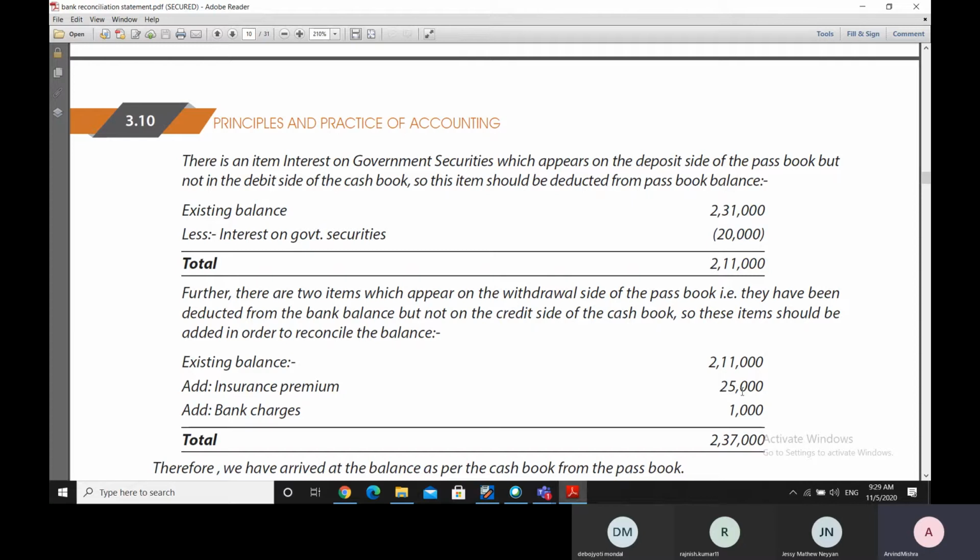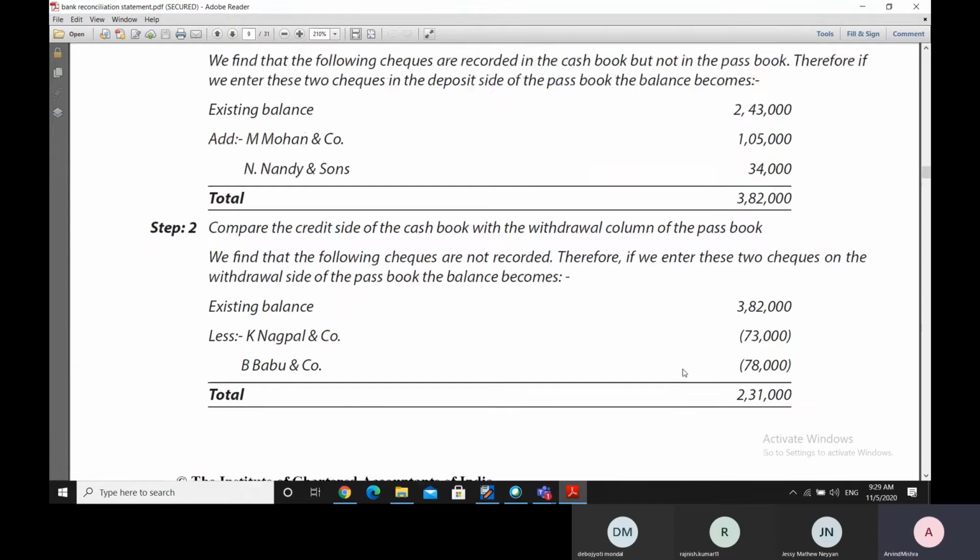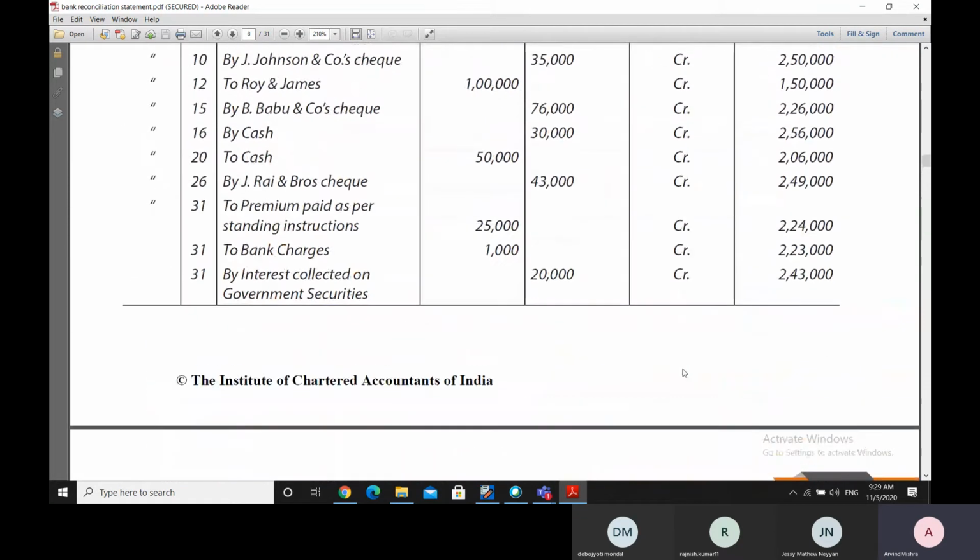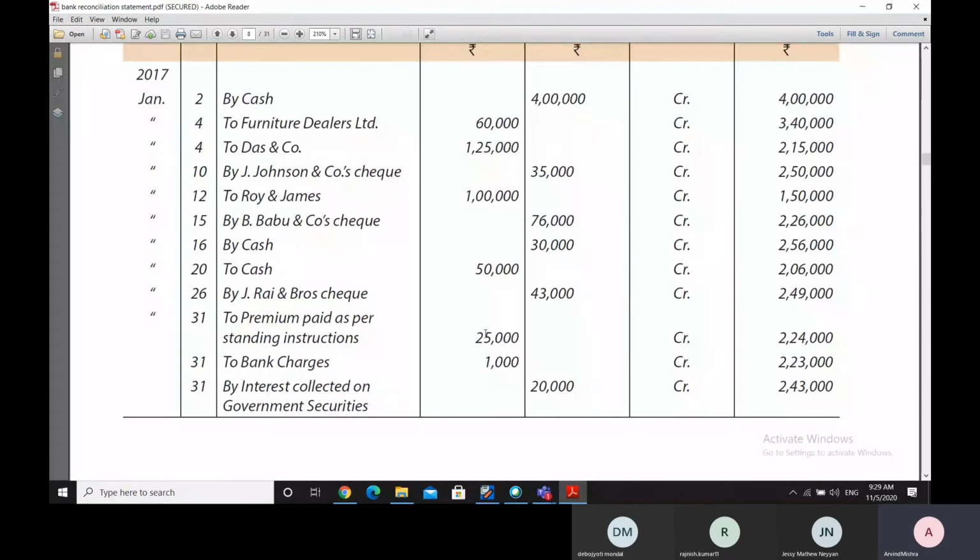These are two amounts: 25,000 rupees insurance premium paid by the bank, already entered on the withdrawal side, and bank charges of 1,000 rupees. These two entries are not to be found in the cash book. Here is the 25,000 entry, here is the 1,000 entry, and on 31st of January these two entries have been made.